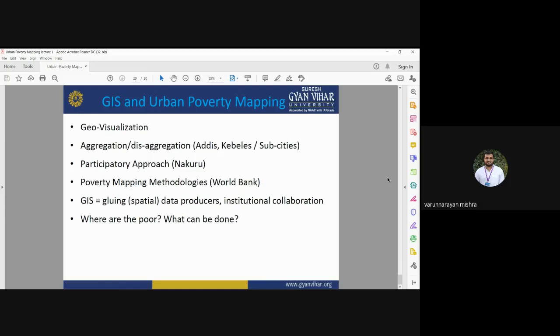So these are the uses of GIS and remote sensing techniques in slum area mapping and urban poverty mapping, with good efficiency and accuracy. It can provide you the information on how much area is under slum and what measures should be taken for the improvement of the life of the people living in that urban area and to reduce the urban slum area.